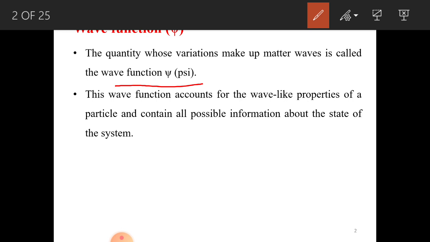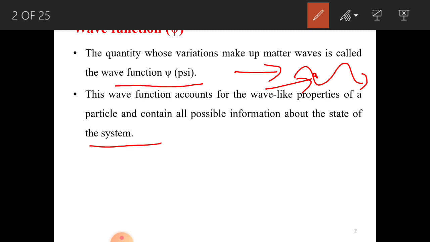So this wave function accounts for the wave-like properties of the particle and contains all possible information about the state of the system. For example, according to Louis de Broglie, whenever the particle travels, it travels in the form of a wave. So if this is a particle, it travels in the form of a wave. That is called as de Broglie waves. So this wave function accounts for the movement of the particle which is traveling in the form of a wave like this.